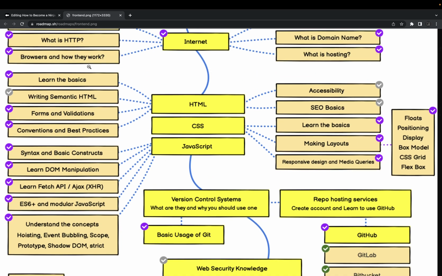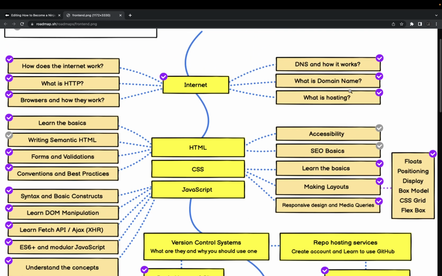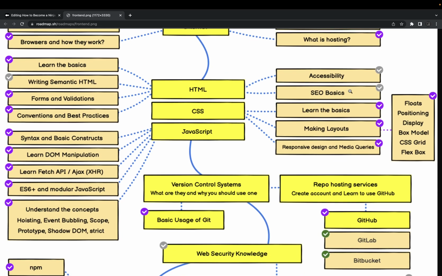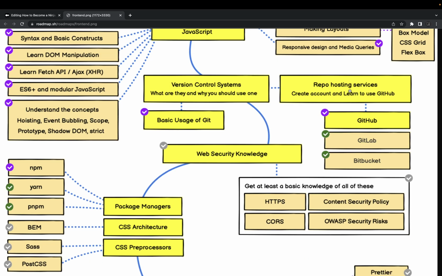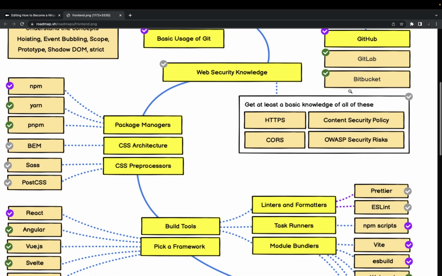You will be busy understanding HTML form validations, best practices, the DOM, how to access the DOM, SEO best practices, and JavaScript core concepts like hoisting, closures, inheritance, objects, functions, how we do all the things inside JavaScript. And I already have a playlist which covers everything about JavaScript, the core concepts, not just the basic programming concepts.